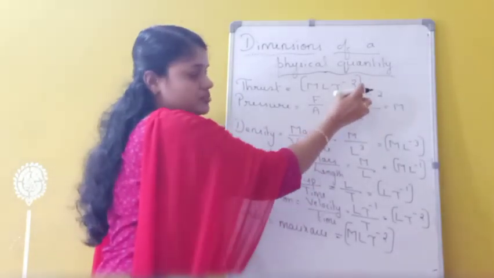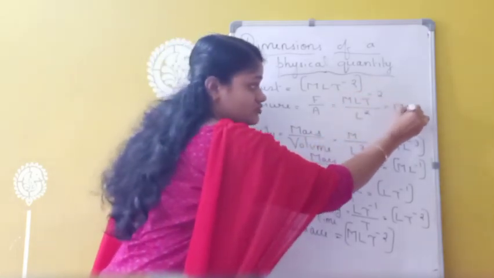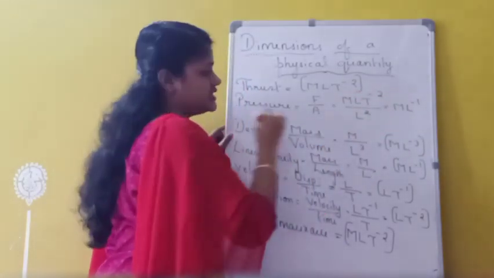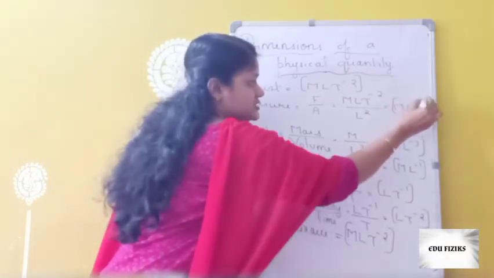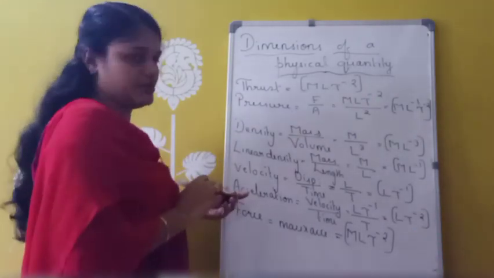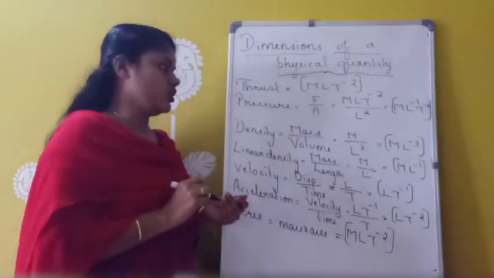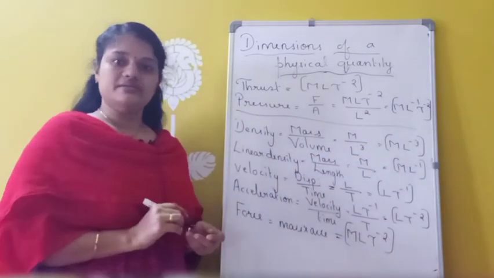Here L raised to plus 1. So what becomes minus 2 plus 1? That is L raised to minus 1. So M L raised to minus 1 T raised to minus 2. So this is the dimension of which one? Pressure. Okay. So these are some of the dimensions of important physical quantities. Okay. The remaining we can study in the next video.